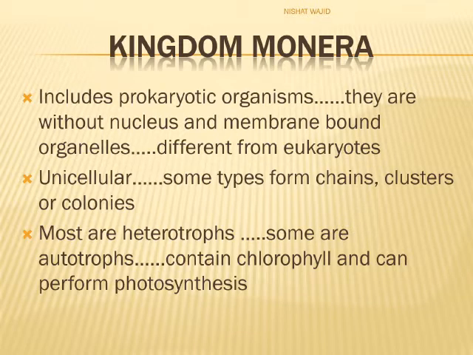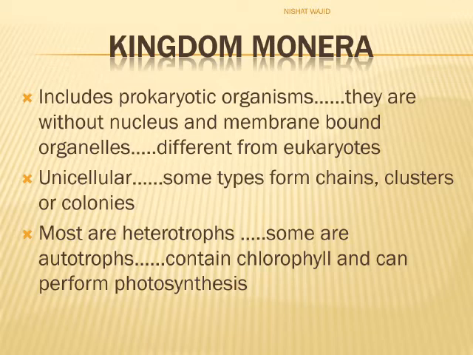First one is Kingdom Monera. This kingdom includes prokaryotic organisms. Prokaryotes mean that their cells are without nucleus and membrane-bound organelles. Mitochondria, chloroplast, Golgi bodies, for examples, are absent. Prokaryotes are different from eukaryotes, as eukaryotes contain proper nucleus and membrane-bound organelles.